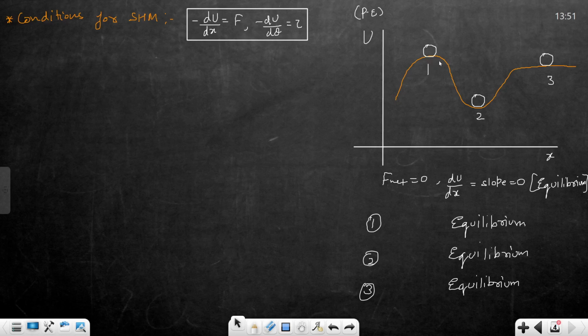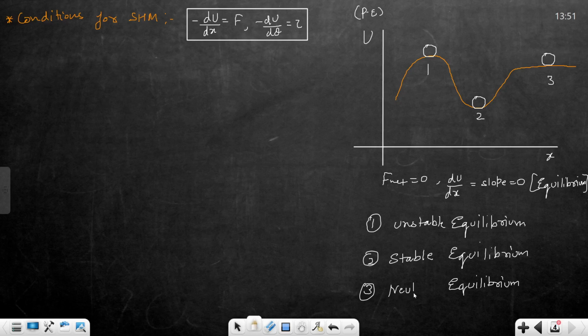Clearly you can write it is unstable. Now the second one. If you oscillate the ball at 2, you can clearly see that if you push it to the right side, it will come back to 2 and perform some oscillations. So position 2 is stable equilibrium. And at position 3, if you place the ball here or anywhere, it will be neutral.